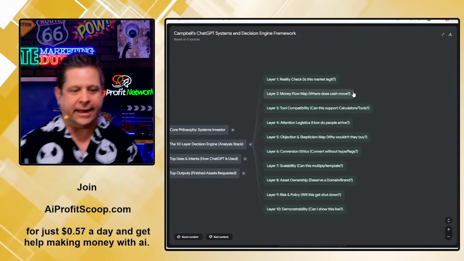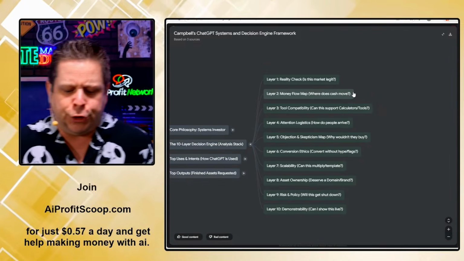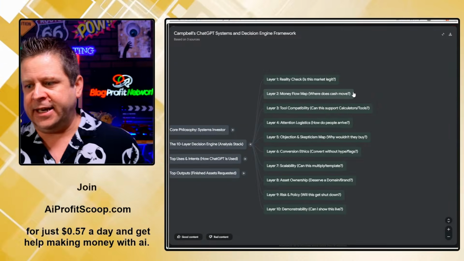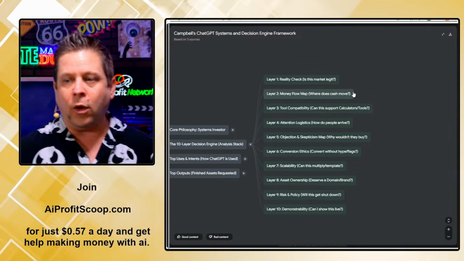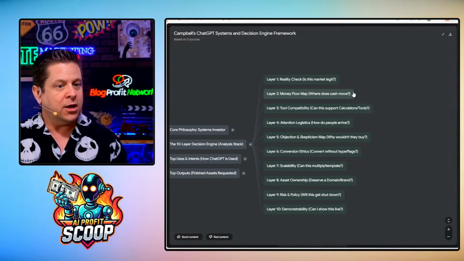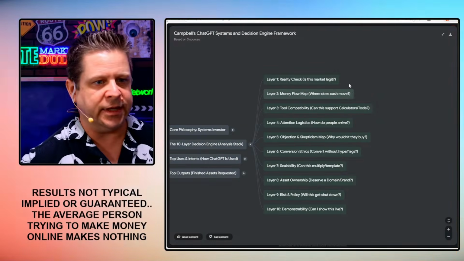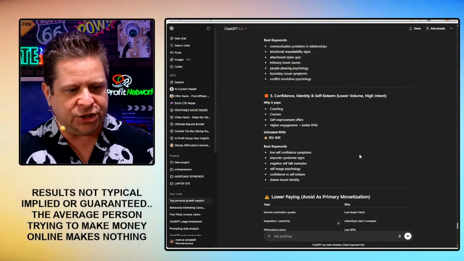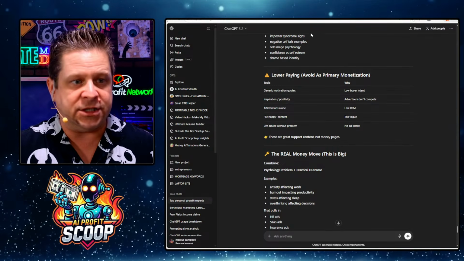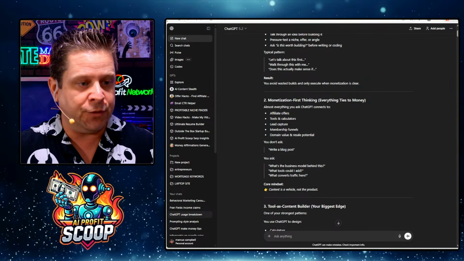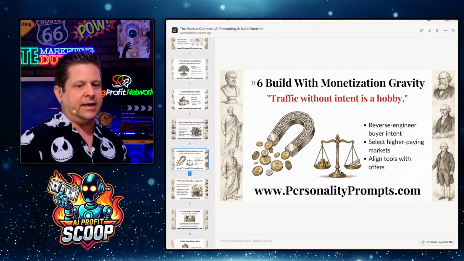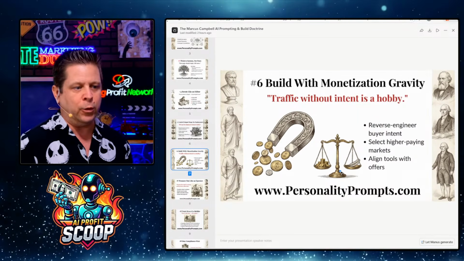How do we take a guy who's like, I don't do things, I'm procrastinating, and get him into actually buying something, or into a topic that is worth more money to advertisers? Looking at that money flow map is really key. With all these images and tools, we understand this is where the rubber meets the road: reverse engineering buyer intent, selecting higher paying markets, and aligning with tools.